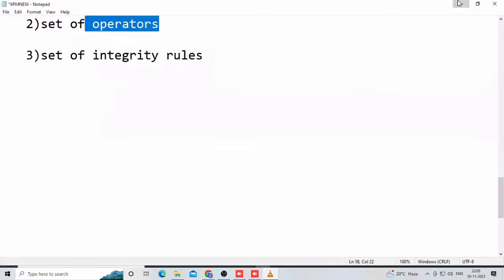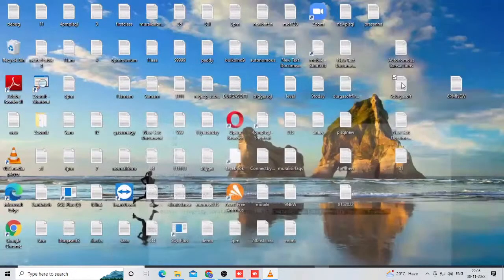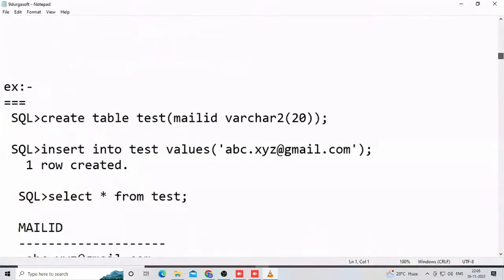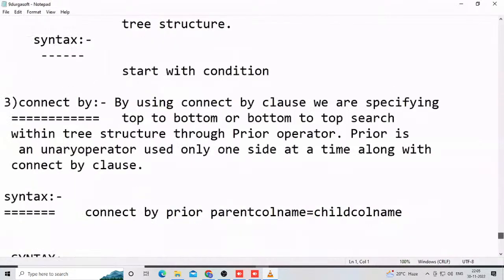That's why in our course we learn these types of concepts. SQL has big concepts: inserting, updating, deleting, dates, functions, joins, constraints, subqueries, views, indexes, synonyms, hierarchy. So many things are there.